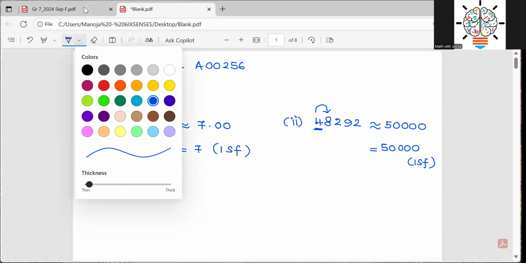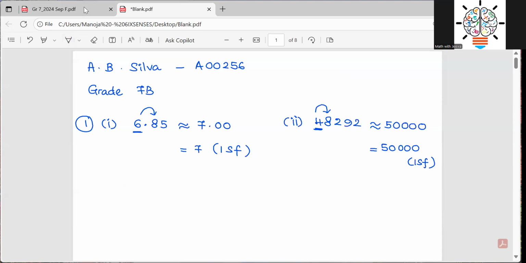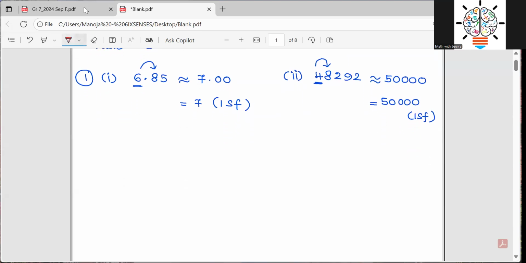Children, here I want to explain where most students get it wrong. They just write 5. They do the first part nicely: they understand the first significant figure, they look at the next number and realize that it is more than 5, so they add 1 to the underlined number, that is 4. And then they just write 5. Children, just think: how can 48,292 be equal to 5? When you correct it to the first significant figure, you can't change the whole thing.